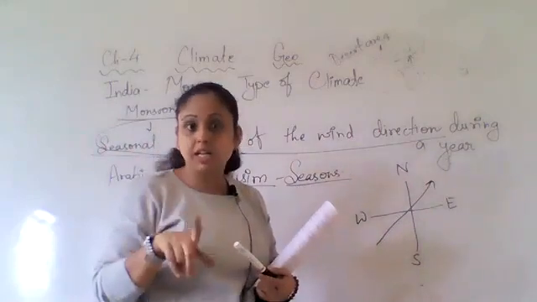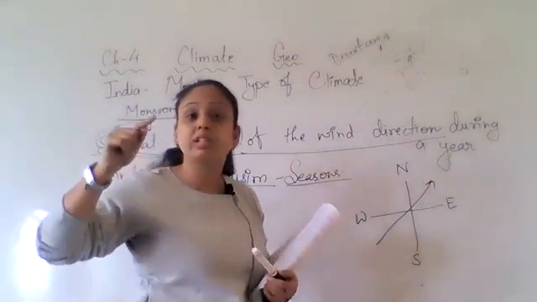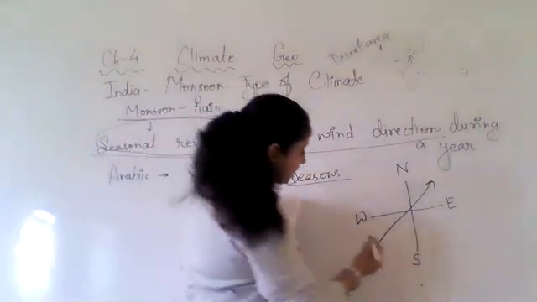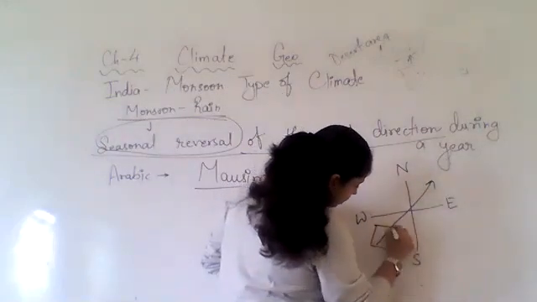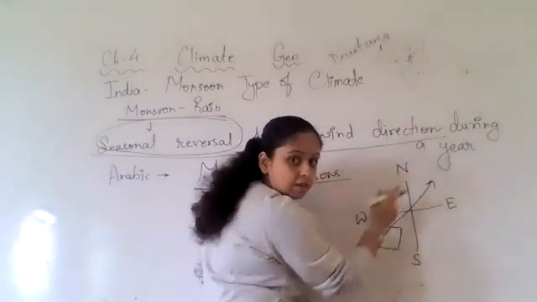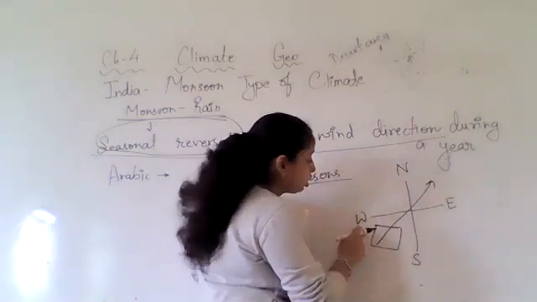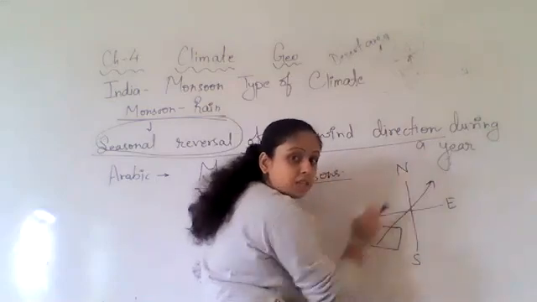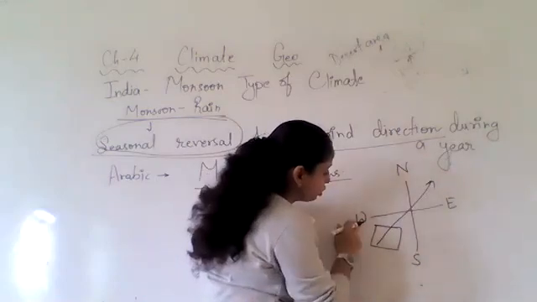The name of this wind will always be as per the tail of the wind. See, this is the tail of the wind. It is blowing this way. So the wind which is blowing this way, the name will be southwest.